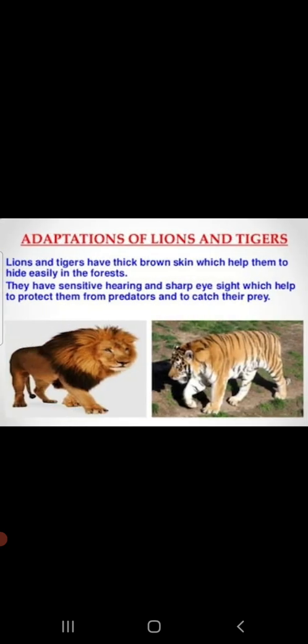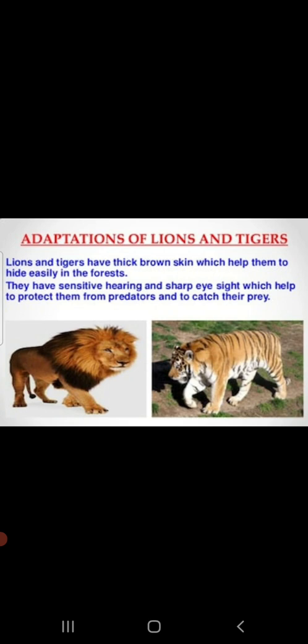Let us first go ahead and study the adaptations in a predator, that is a lion. Lion's eyes always face forward, that is, the eyes are in front of the face. This means that the field of view of each eye partly overlaps the field of view of the other eye. This allows the animal to judge distances correctly.